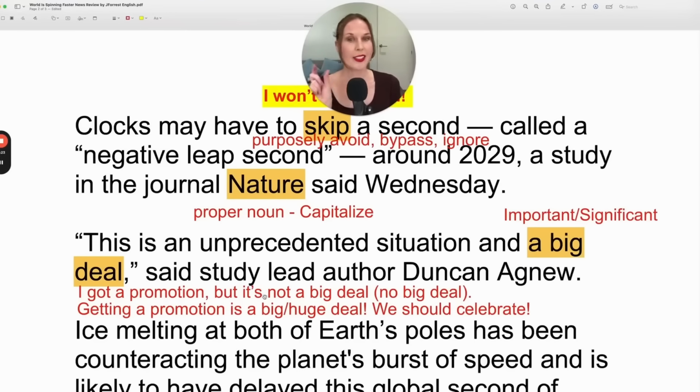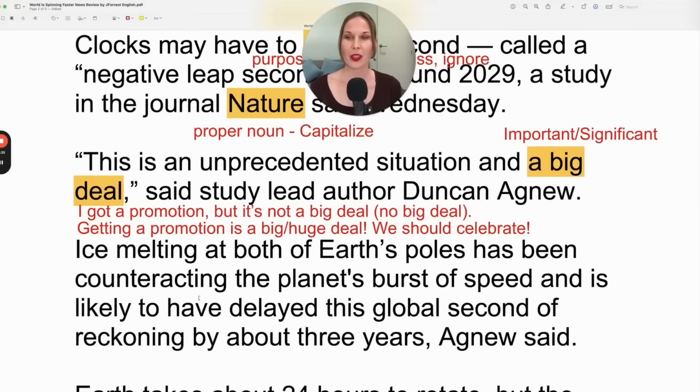I added the sentence in the negative. It's not a big deal. It's no big deal, because it's very commonly used in the negative as well. So very natural expression that you can add to your vocabulary.